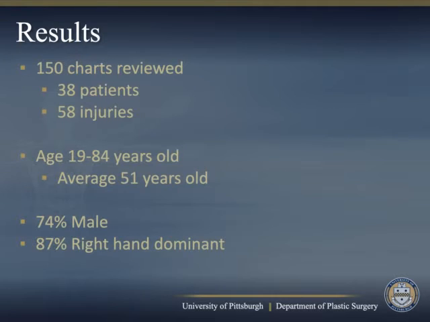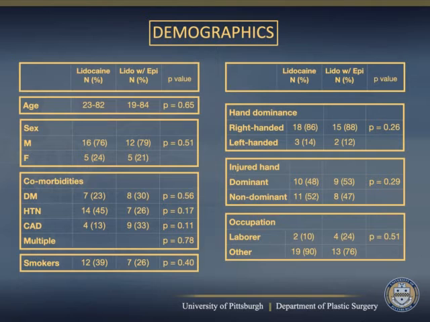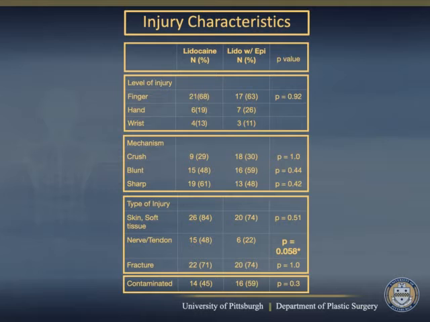150 charts were reviewed, and 38 patients with 58 injuries met inclusion criteria. Patient age ranged from 19 to 84 with an average age of 51. The majority of patients were right-handed males with equal rates of injury to dominant versus non-dominant hands. Patient demographics such as age, sex, comorbidities, smoking status, handedness, and occupation were evenly matched regardless of what type of local anesthetic was used. There was no statistical difference between the 2 treatment groups with regards to level of injury, mechanism of injury, or structures injured.